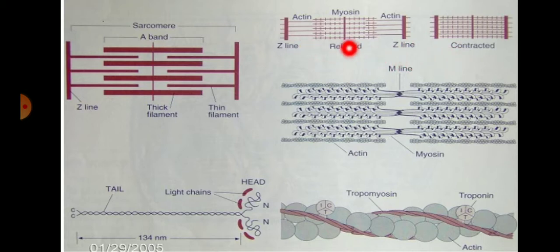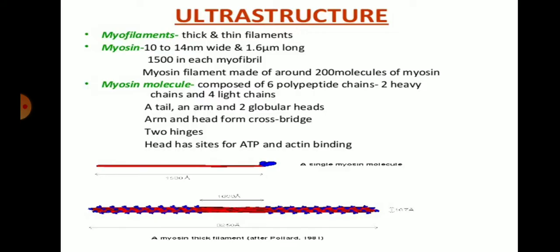So this is the figure of the relaxed state. Whenever our muscles are relaxed, this is the structure of the muscle cell, whereas whenever they contract, they come close together. This is formed by the composition of actin and myosin filaments. Other proteins are also present in the muscle, that is tropomyosin, troponin, and actin. These muscle proteins are required for the formation of the muscle fibers.